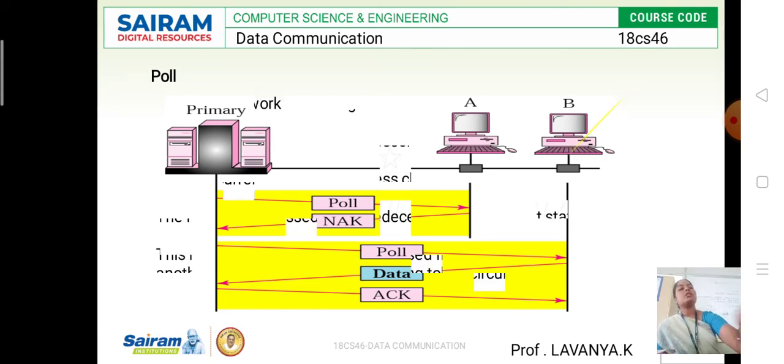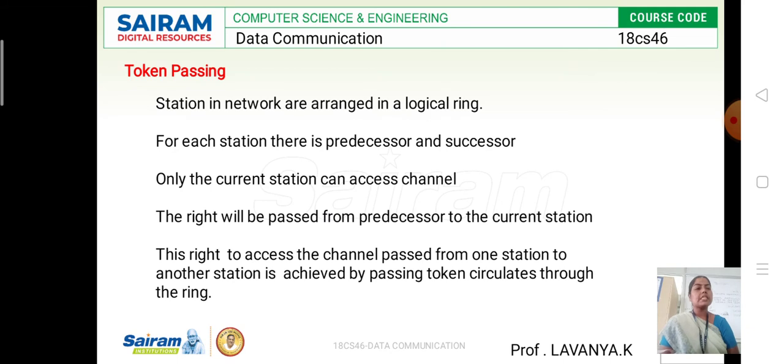The next one is token passing. In token passing, multiple stations are formed in one network. All the stations are arranged in the form of a logical ring. Here they work on two things: one is the predecessor and the other is the successor.